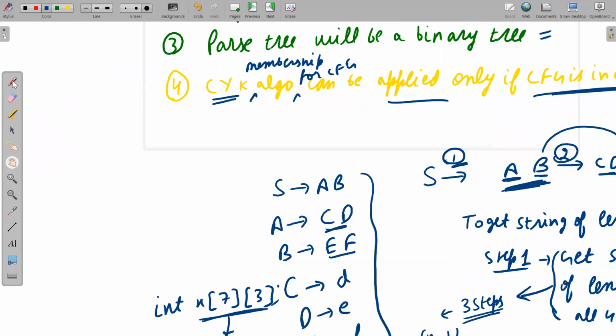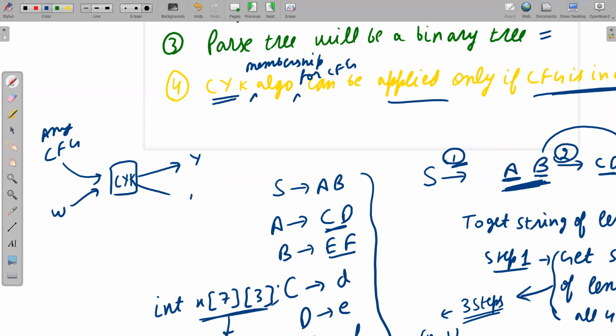Membership algorithm means you give any context free grammar and a string W to the CYK algorithm, and it will give you the answer as yes or no. Yes means this W belongs to the language generated by grammar G. No means this W does not belong to the language generated by grammar G.